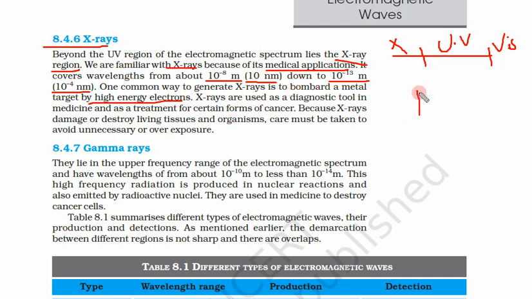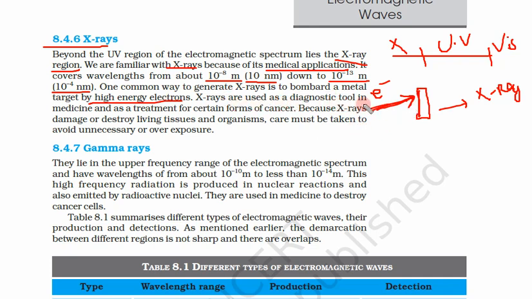If we have a metal target, this is the metal, and if we send electrons with very high energy to this metal target, then X-rays are produced. If electrons are hitting this metal target very fast, then X-rays are produced. This is the method of generating X-rays: hit the metal target with very highly energetic electrons.